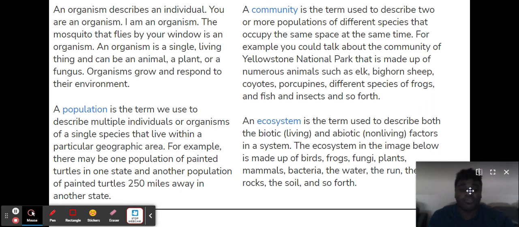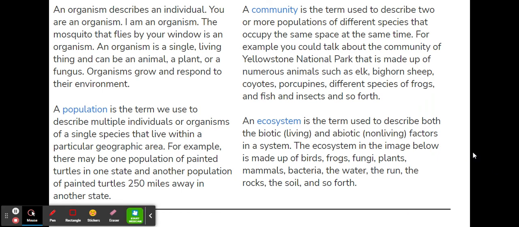Here's a brief summary. So if you guys want to look at this and write down the notes as we go through, here are some examples of all three. I'll pause this here for a few minutes while you guys go through. And if you choose to write something down as some examples, you can.